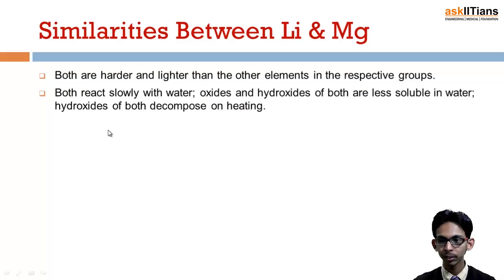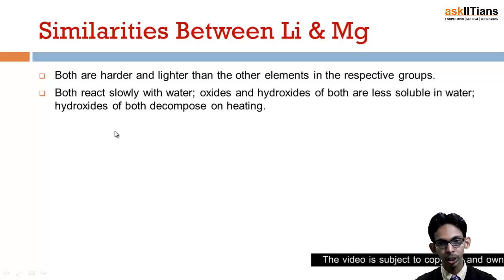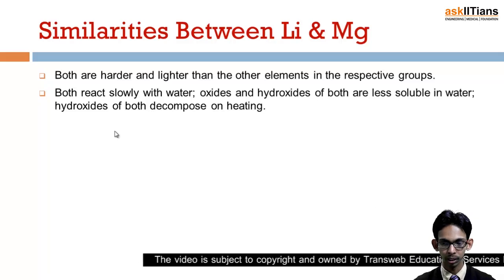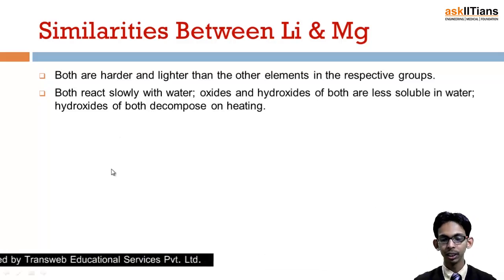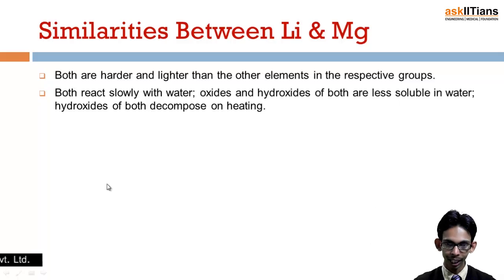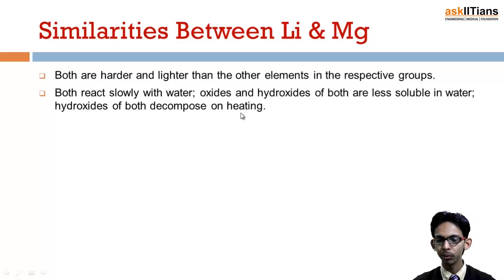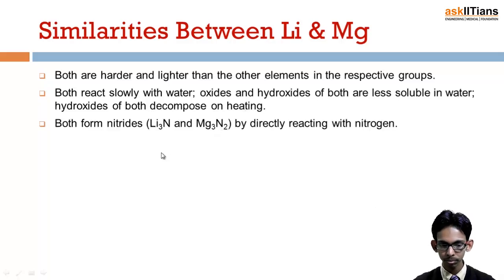We know that most of the alkali metals and alkaline earth metals react vigorously with water. We dip sodium in water and it just blasts with a great sound. But lithium reacts comparatively slowly, and so does magnesium. They form oxides and hydroxides which are less soluble in water, and both decompose on heating.